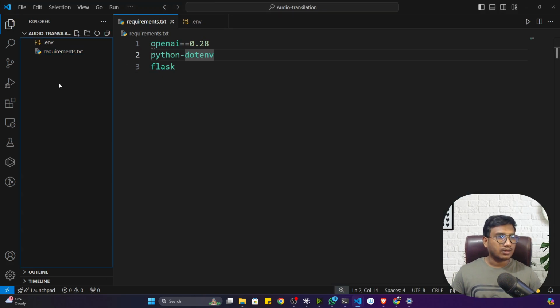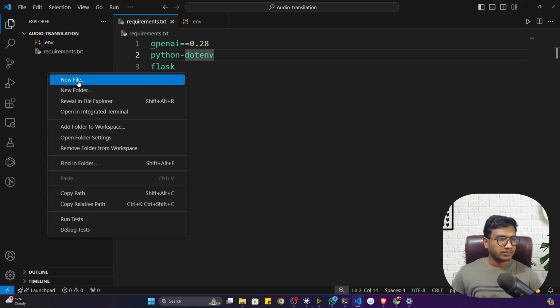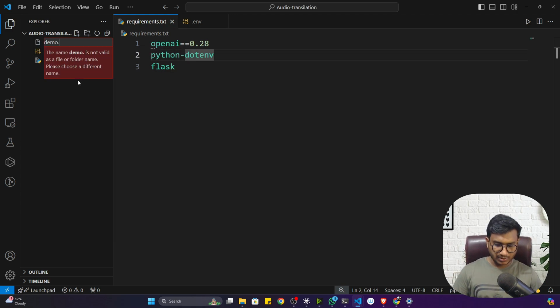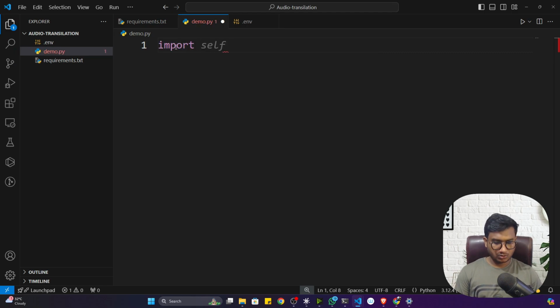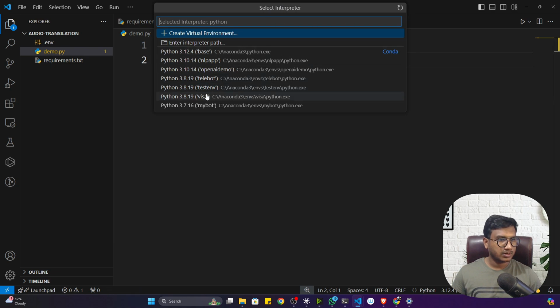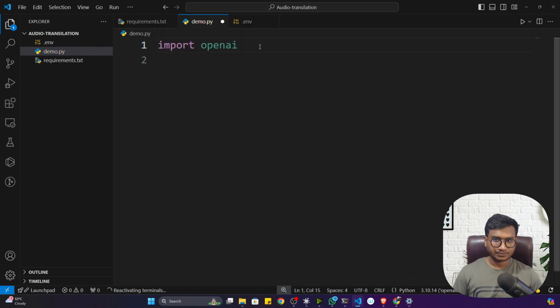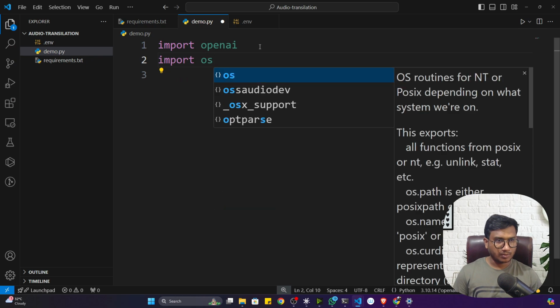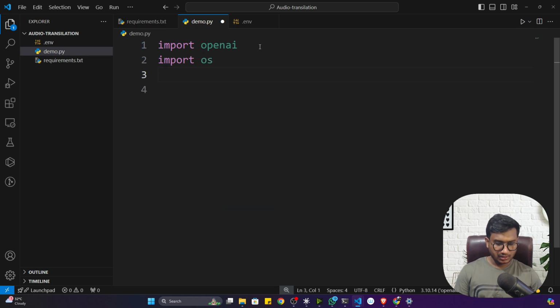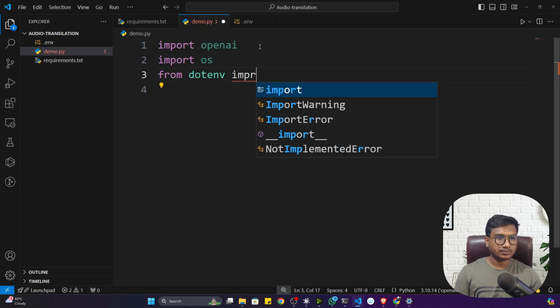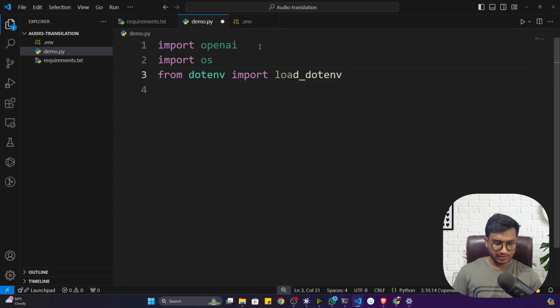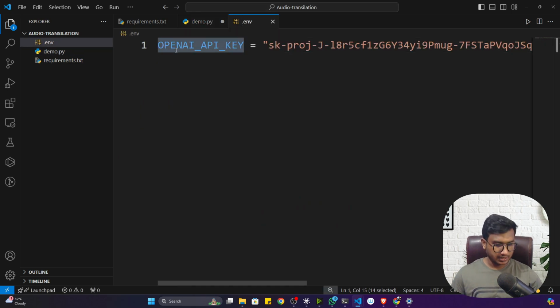Fine. Now first, I'll show you a demo of how we can use the Whisper model. First of all, let me import OpenAI. It is showing this warning because I have to select my environment, which I created as OpenAI demo. Then I also need to import the operating system module because I want to load my env. Then from dotenv import load_dotenv. Fine. First of all, I'll load my env. So here is my OpenAI API key.